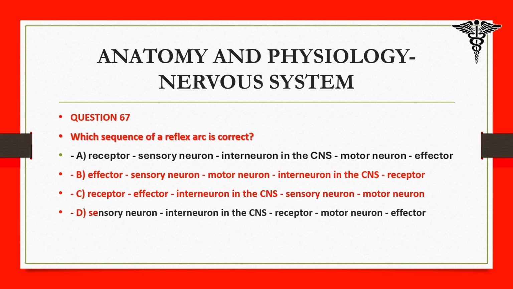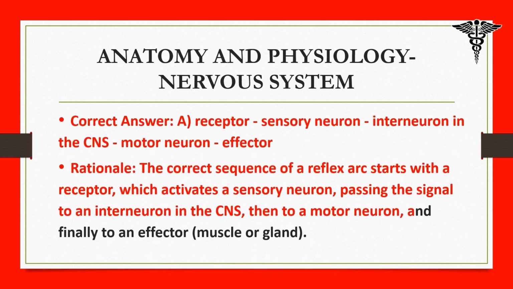D. Sensory neuron, interneuron in the CNS, receptor, motor neuron, effector. Correct answer: A. Rationale: the correct sequence of a reflex arc starts with a receptor, which activates a sensory neuron, passing the signal to an interneuron in the CNS, then to a motor neuron, and finally to an effector, muscle or gland.